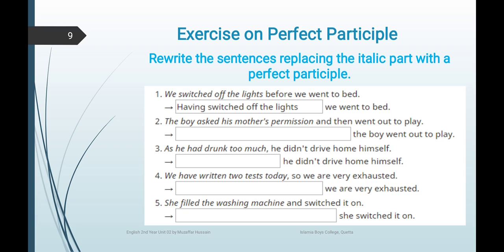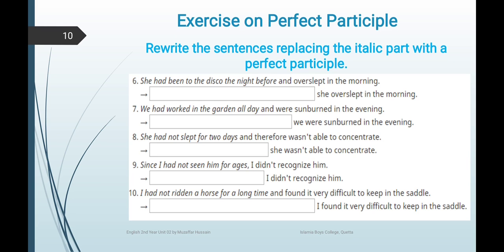Italic part means the one which is different from the other words. Now you have to go through the second, third, fourth, fifth, sixth, seventh, eighth, ninth, and tenth sentences, read them, and change them into perfect participles. If you find any difficulty or couldn't change any sentence, you can send it to me and I will change it for you.